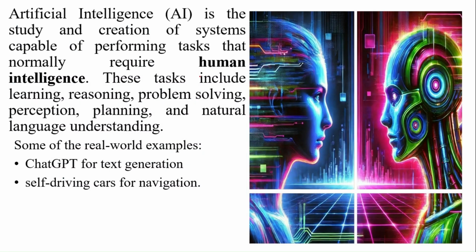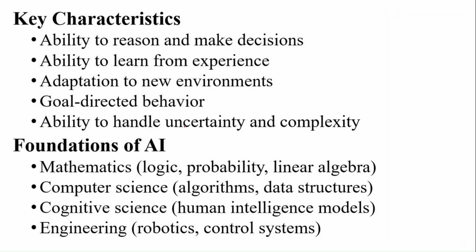AI is the study and creation of systems capable of performing tasks that normally require human intelligence. These tasks include learning, reasoning, problem solving, perception, planning, and natural language understanding. Some real-world examples are ChatGPT for text generation and self-driving cars for navigation. These are real-world examples of AI concepts.